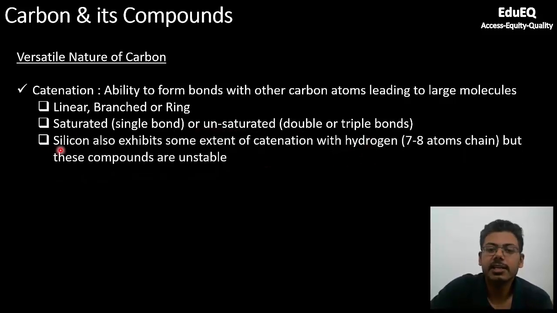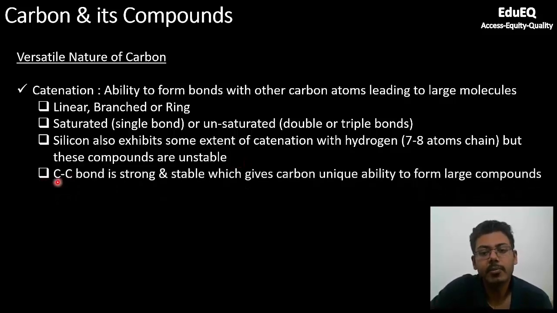Third, silicon is also in the same group as carbon. It also exhibits some extent of catenation with hydrogen. A chain of 7 to 8 atoms is possible, but these compounds become unstable if you increase the length of the chain. But carbon has this special ability to form very long chain compounds. It can go up to C15, C18, even longer than that. If you look at fullerenes, they have hundreds of carbon atoms bonded in a cyclic fashion. The carbon-carbon bond is strong and stable, which is the reason why carbon is able to form these large chain compounds and not silicon.